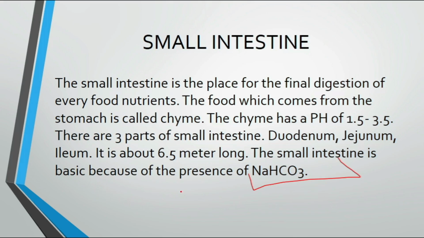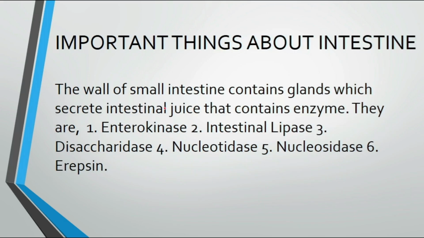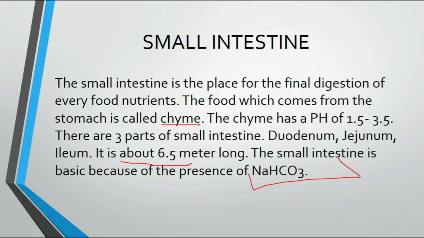Okay, so there are 3 parts of the small intestine: duodenum, jejunum, and ileum. The small intestine is about 6.5 meters long. It is the final place of digestion where we digest the food. The food which comes from the stomach is known as chyme. Chyme has a pH of 1.5 to 3.5 because of the presence of HCl, and it is neutralized by the presence of NaHCO3, which is baking soda.